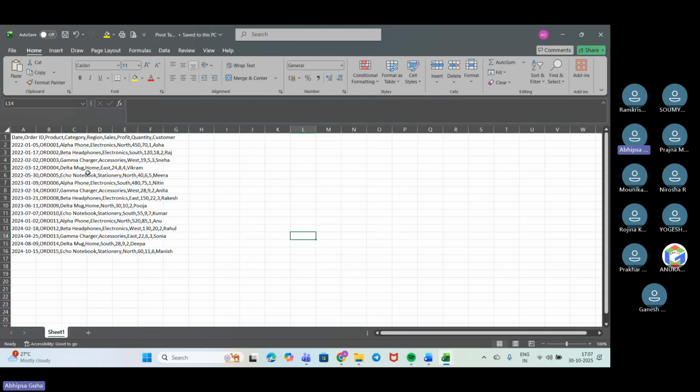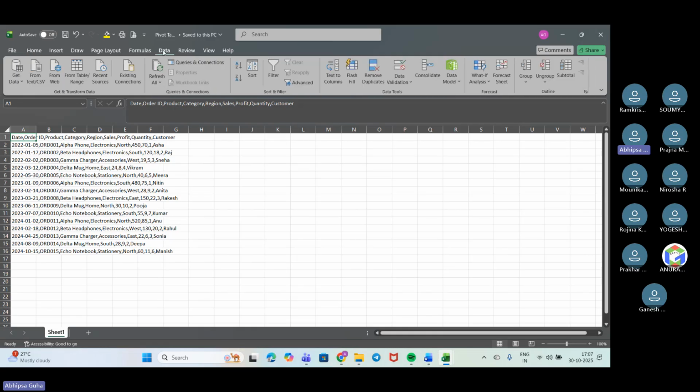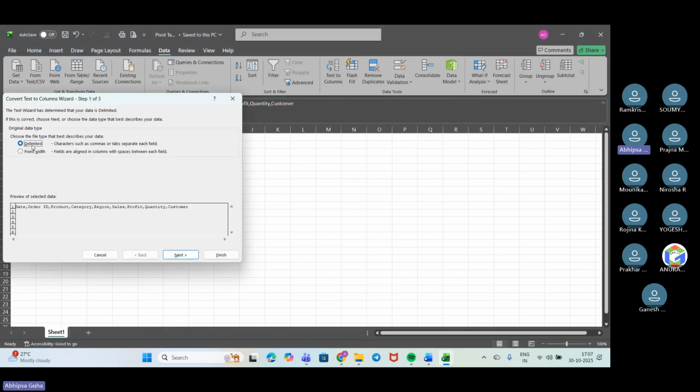So how will I do that? I'll select the very first cell. Now I'll go down to the Data tab. Now I'll go to Text to Columns. Delimited, it has already been selected, delimited. Okay. Next.